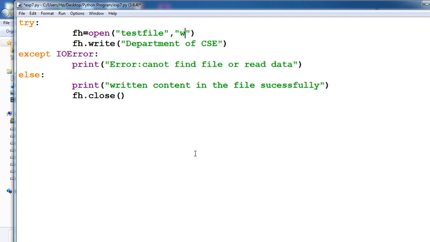Change the file name and display a particular message, that is, write content in the file successfully. You can practice. Okay, you can automatically get that concept, how to handle files using Python programming. Okay, thank you for attending today's lecture. Thank you very much.